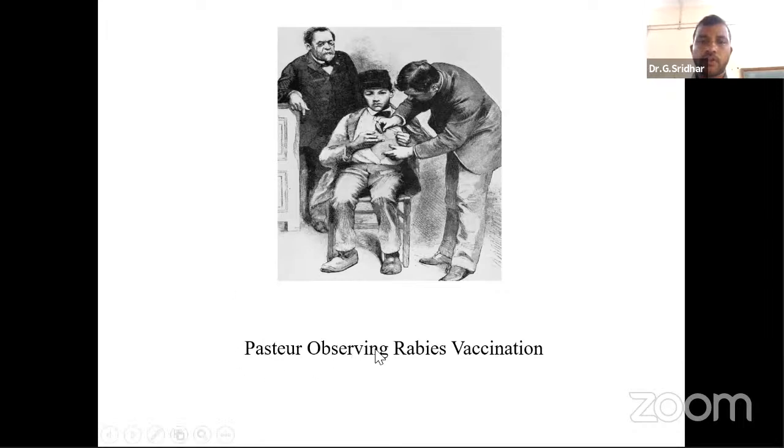Then you can see that Pasteur is observing the rabies vaccination. That means the helper to Louis Pasteur is giving the rabies vaccine to a particular individual. That means Louis Pasteur, for the first time, tried to develop immune responses against different types of diseases. Here he is giving the vaccine against the rabies disease.